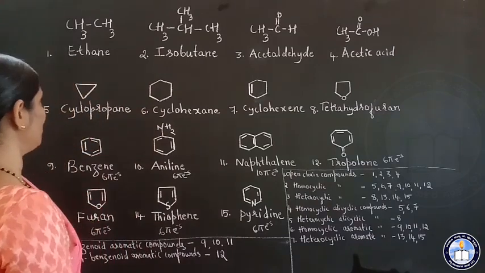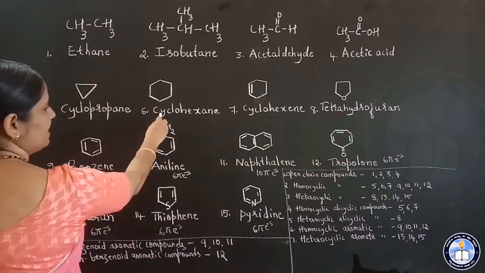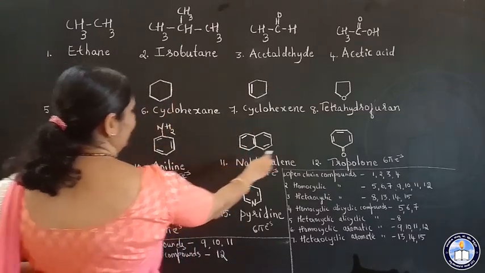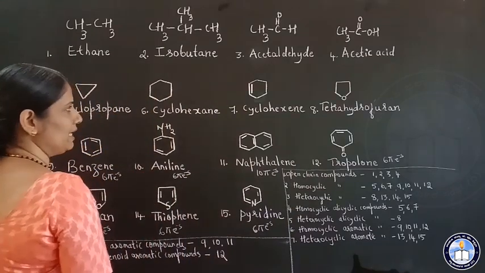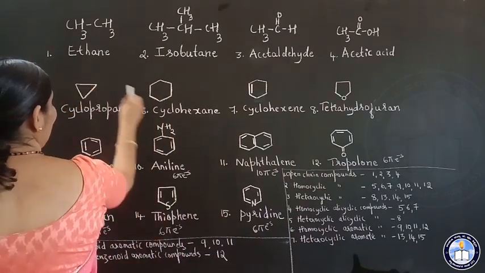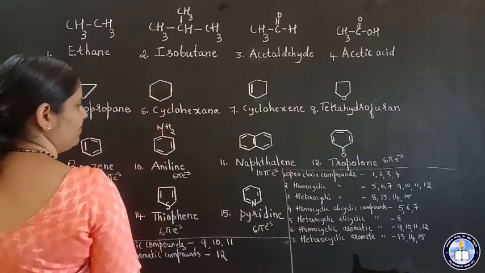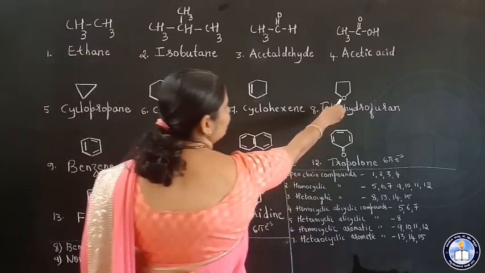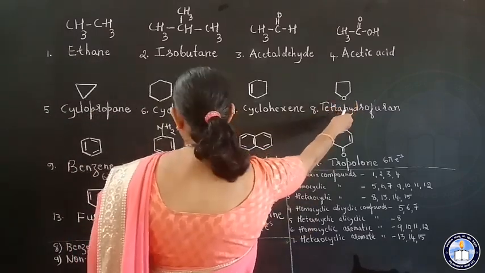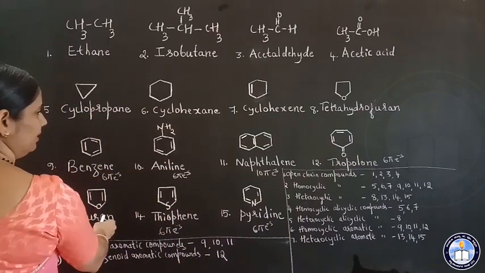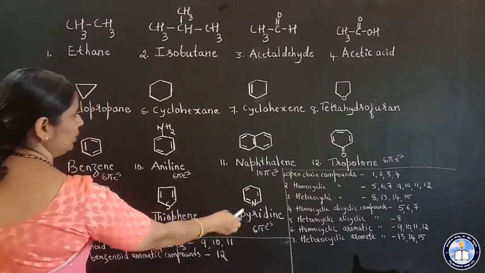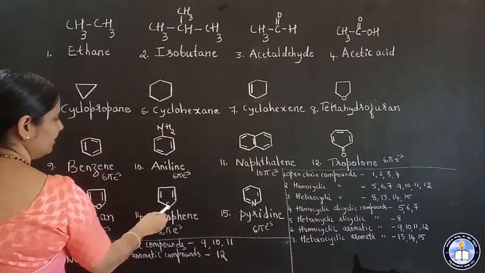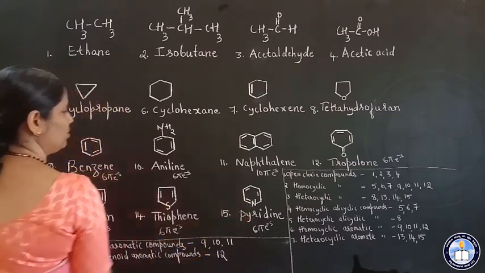Next, homocyclic compounds. 5, 6, 7, 9, 10, 11 and 12. These are homocyclic compounds because in the ring only carbon atoms are present. Now similarly heterocyclic compounds. So 8, oxygen is hetero atom, 8, 13, 14, 15. So in the ring you can see here other atoms other than the carbon atom in the ring. So heterocyclic compounds.